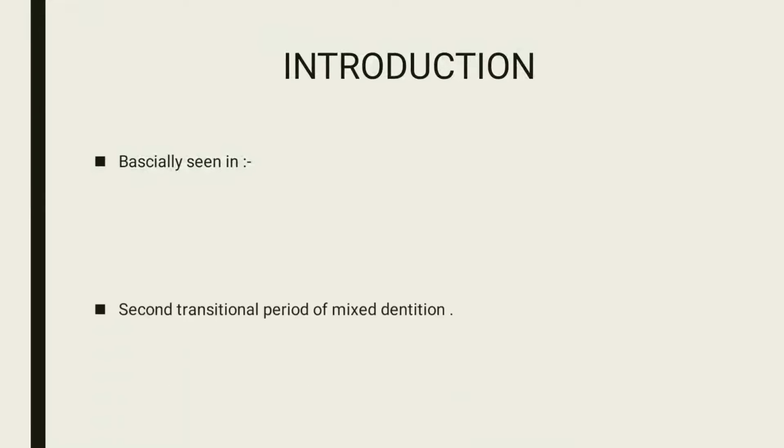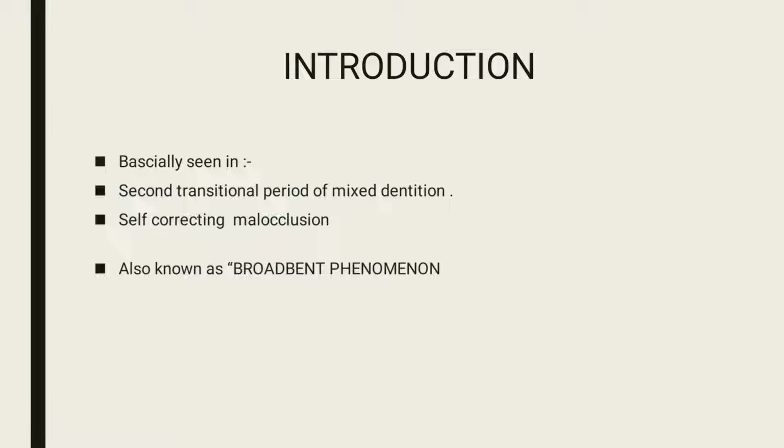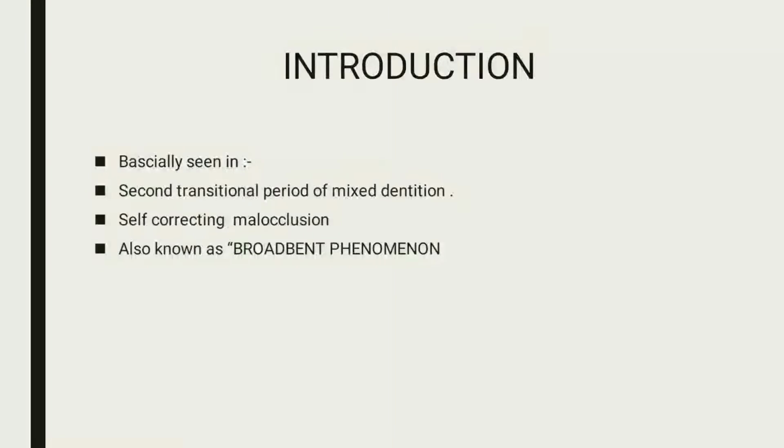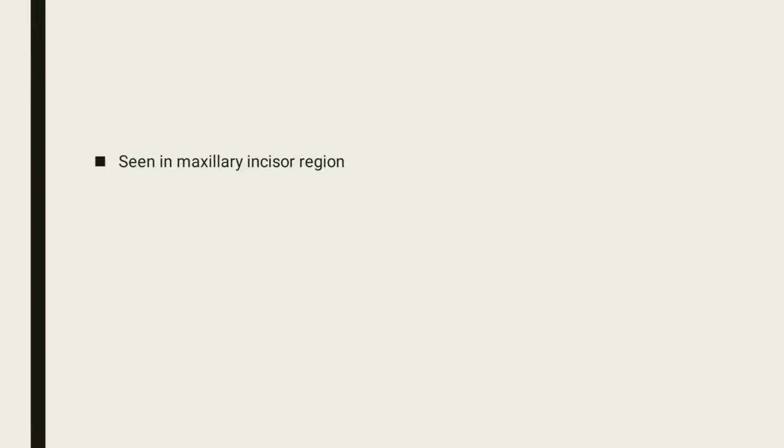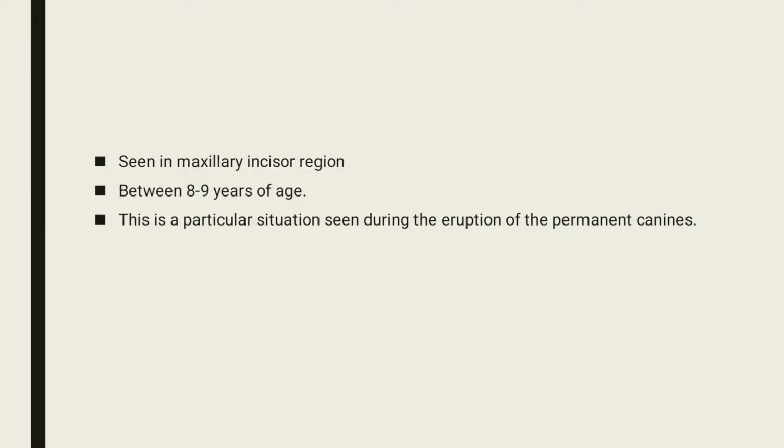What is the introduction for this ugly duckling stage? Basically it is seen in the second transitional period of mixed dentition. It is a self-correcting malocclusion, also known as the broadbent phenomenon, seen in the maxillary incisor region between the age of 8 to 9 years. This is a particular situation seen during the eruption of the permanent canine.